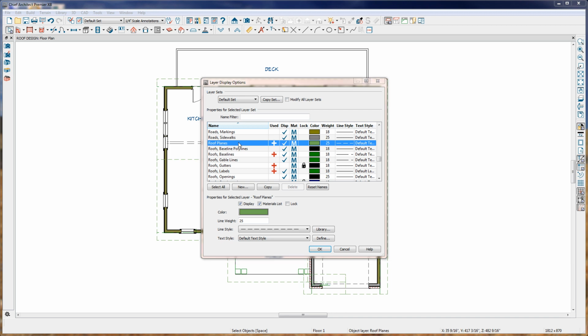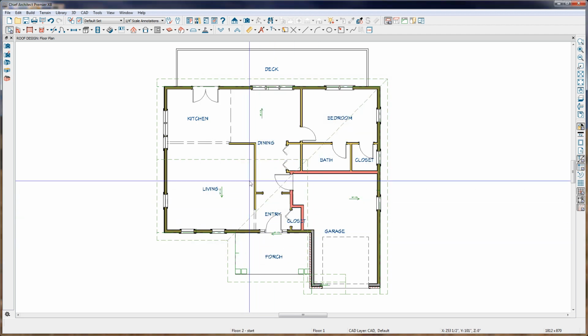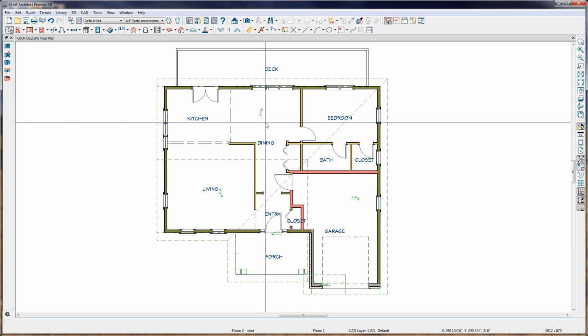To change how the roof plane lines appear in the floor plan view, here in the layer you can change the color of the lines as well as the line weight or the line style. We also have displayed our roof plane baselines. The roof labels are not displayed. I'll go ahead and put a check mark here in the display column and click OK. Now we have our roof plane labels that show us the pitch of each roof plane.